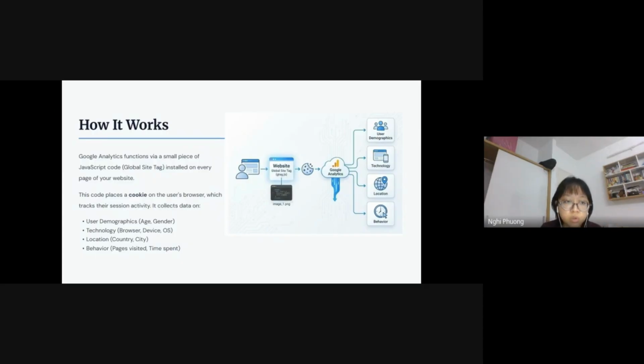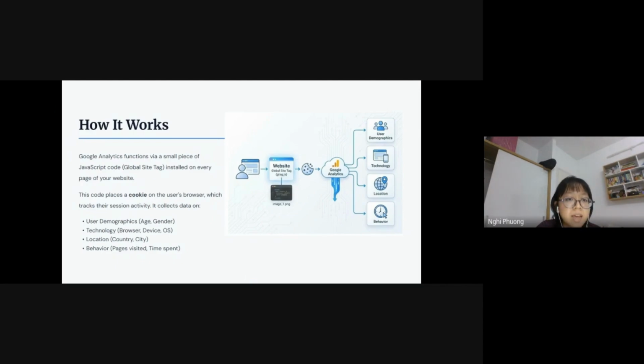And this will show you how Google Analytics works. So how does this detective thing work? To me personally, I think it's surprisingly very simple. When you set it up, you put a script, JavaScript code, we call it the global site tag, on every single page of your website. Think of this code as like a ticket attached to your customer. So when a user arrives at the website, this code puts a temporary ID badge on their browser.